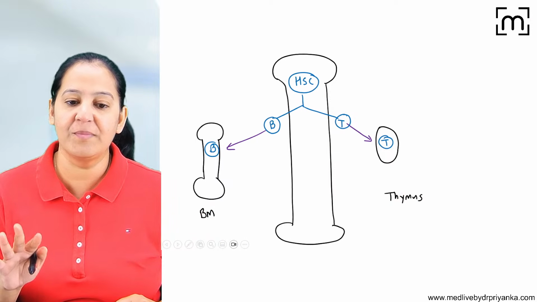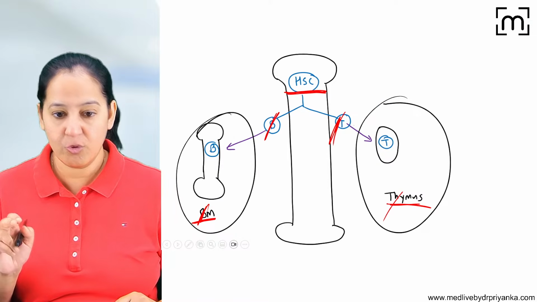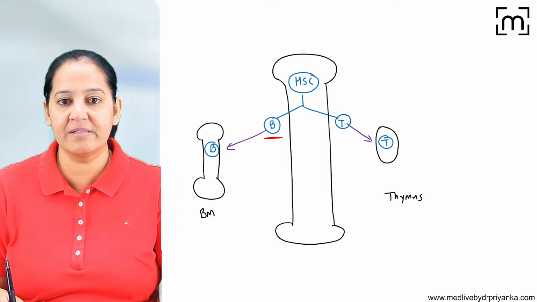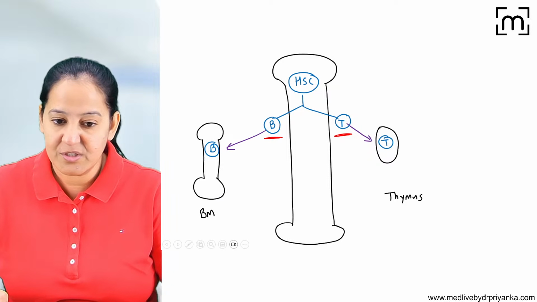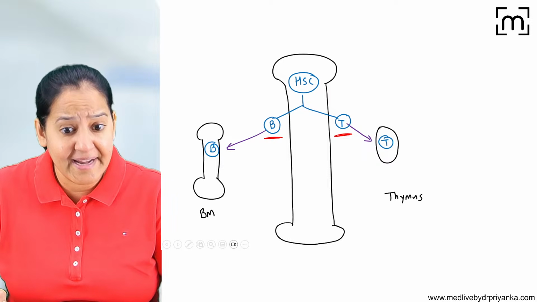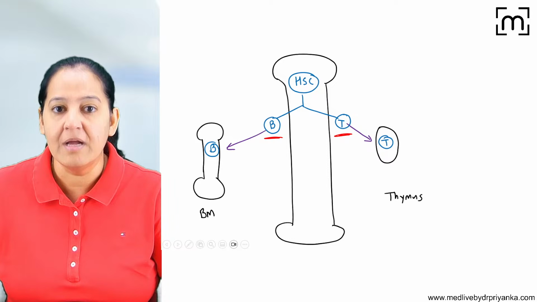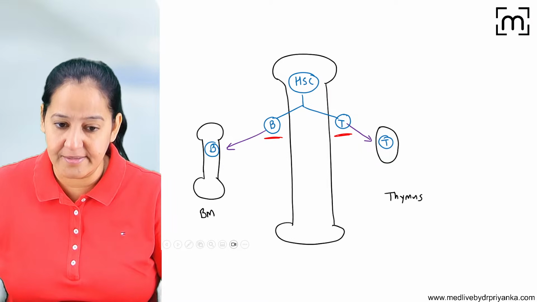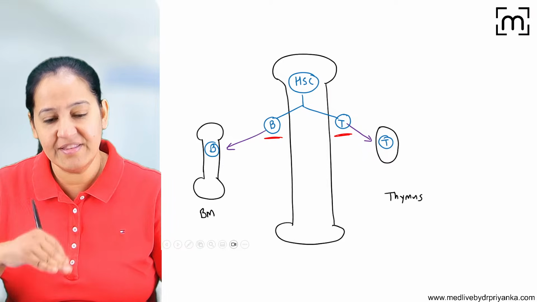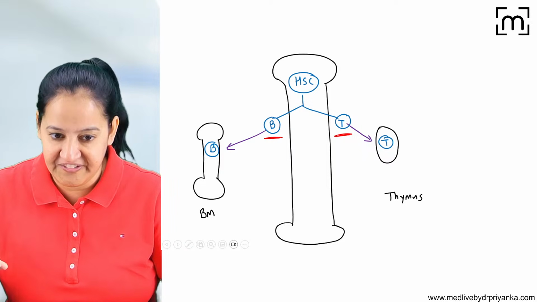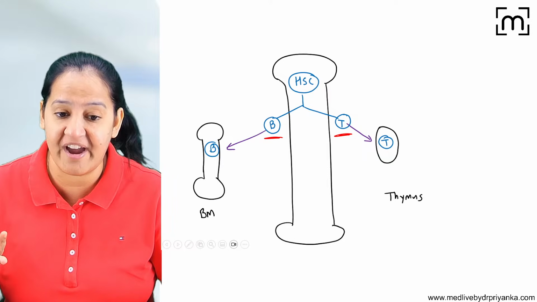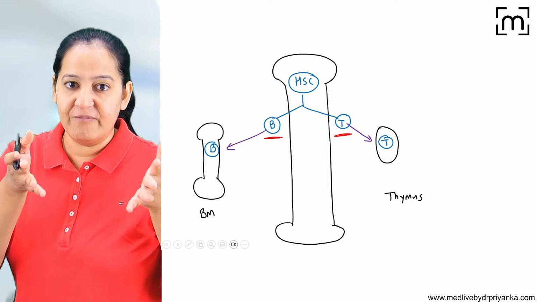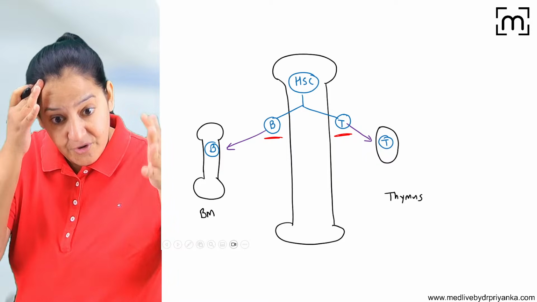This is the basic you must understand. Now we have two types of tolerance. Imagine soldiers of any country. Let's talk about India. In the Indian army, there are many soldiers. First the soldiers' training is done for many months or years. After that, they go to the war field, where they fight the terrorists. Before that, the training is done. In the same way, B and T lymphocytes are synthesized and matured, so their training is done.